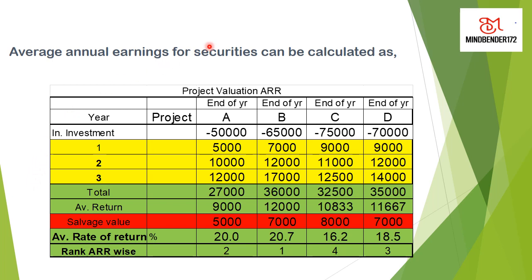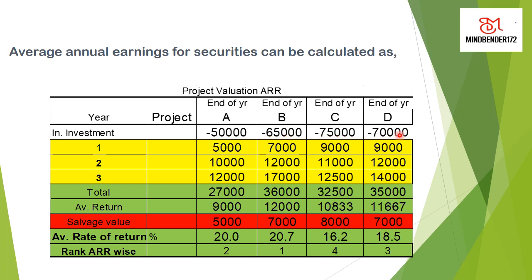Now consider four projects in a line. We have the option of doing one project. How do we assess with the average rate of return valuation? How do we rank these projects? So let's see our four projects. We have initial investment of minus 50,000. I write minus because this is investment going in.